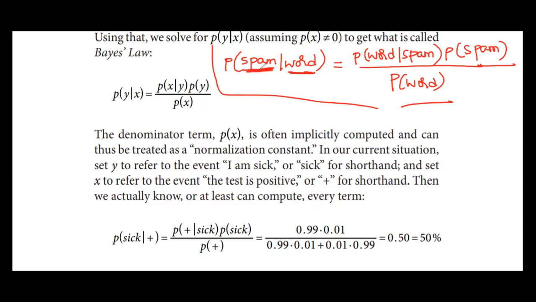So the probability of the email being spam given that the word has occurred is the probability that that particular word is in the mail given the email is spam, times the probability that the mail is spam, divided by the probability of that particular word appearing. So this is the Bayes formula that we can apply on individual words.